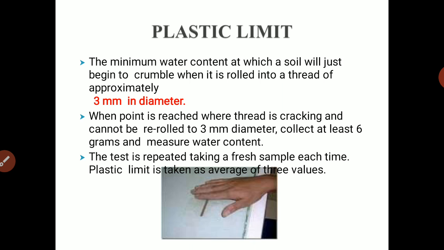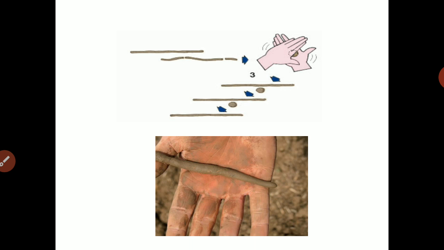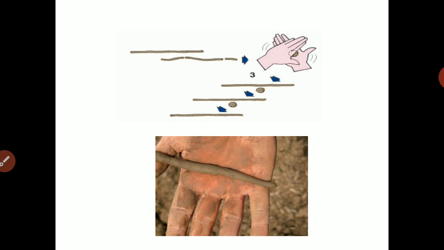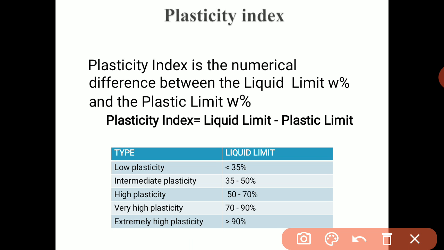Next one is the shrinkage limit. So shrinkage limit is the water content at which soil mass stops shrinking. So before starting shrinkage limit, we have these plasticity limits, okay, and we have one index called plasticity index.